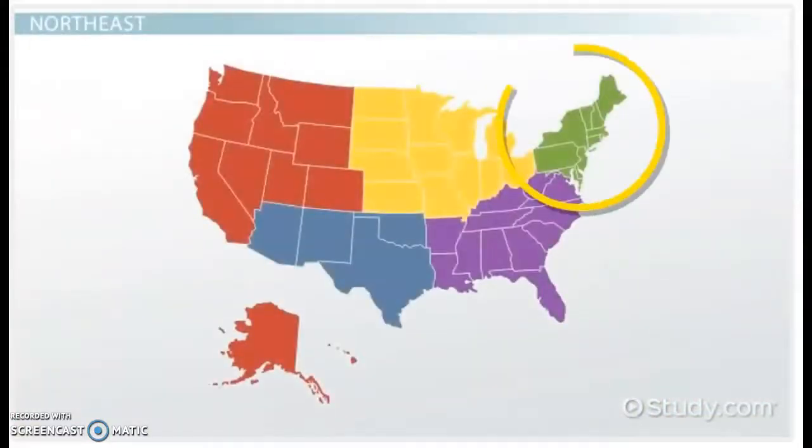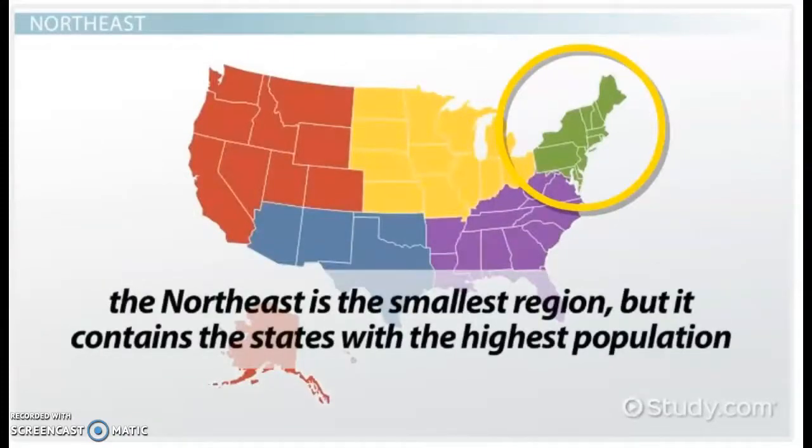Here is an interesting fact about the Northeast. When it comes to land size, the Northeast is the smallest region, but it contains the states with the highest population.